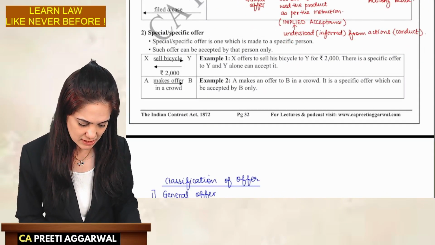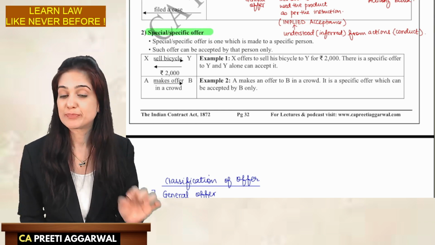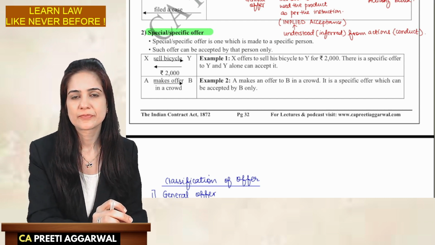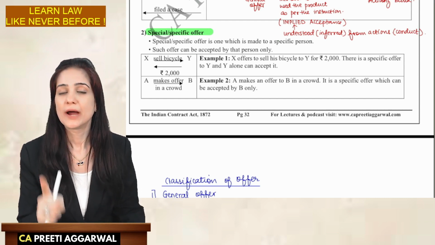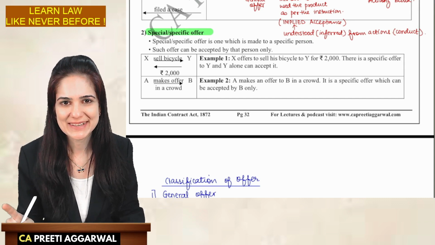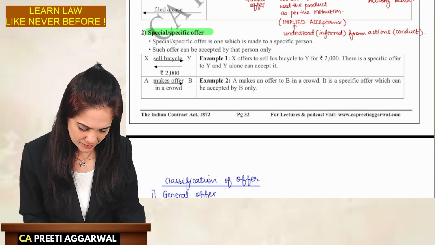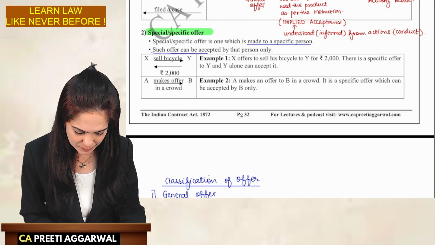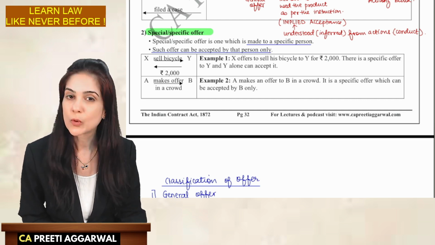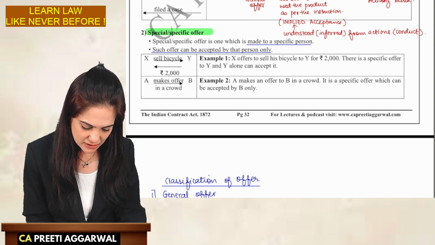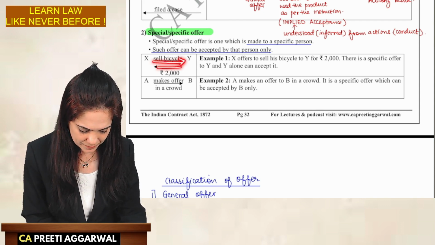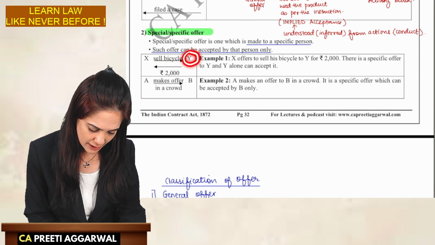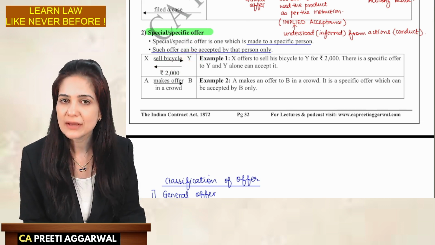Next, let us discuss special or specific offer. This is an offer which is made to a particular person. It can be accepted by that person only. X offers to sell his bike to Y for 2000. He said, do you want to buy my bicycle? The offer is given to Y and it can be accepted by Y only.